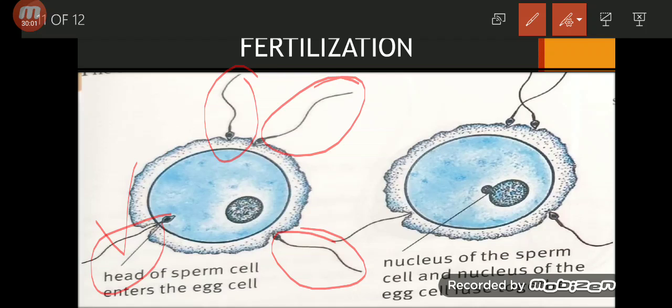Look, the head of the sperm cell enters the egg cell. Its head, because its head has the nucleus, will enter the egg cell, and here you can see that the nucleus of the egg cell and the sperm cell are fusing together. And then when they fuse, they will form a zygote, and the zygote will develop into a baby. Of course, after 9 months, it will develop into a baby.